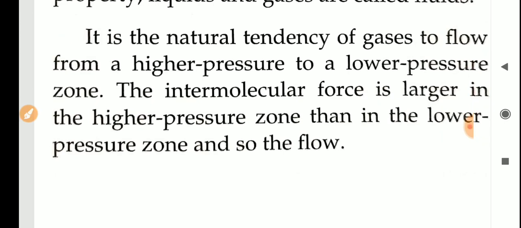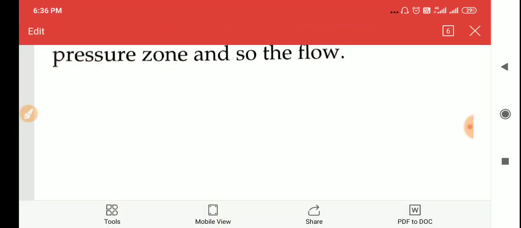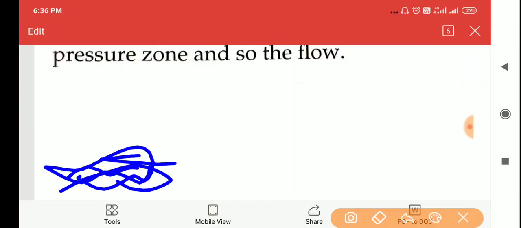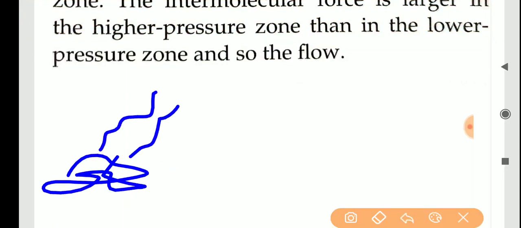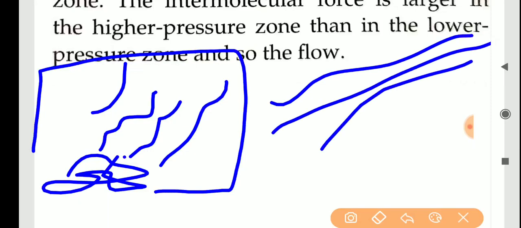So how will they flow? How will a liquid or gaseous substance flow from one place to another? See, if you are burning some waste material or some paper on the ground, smoke will be produced, right? Will this smoke stay only at that particular place? No. It will move from this place to another place, right?